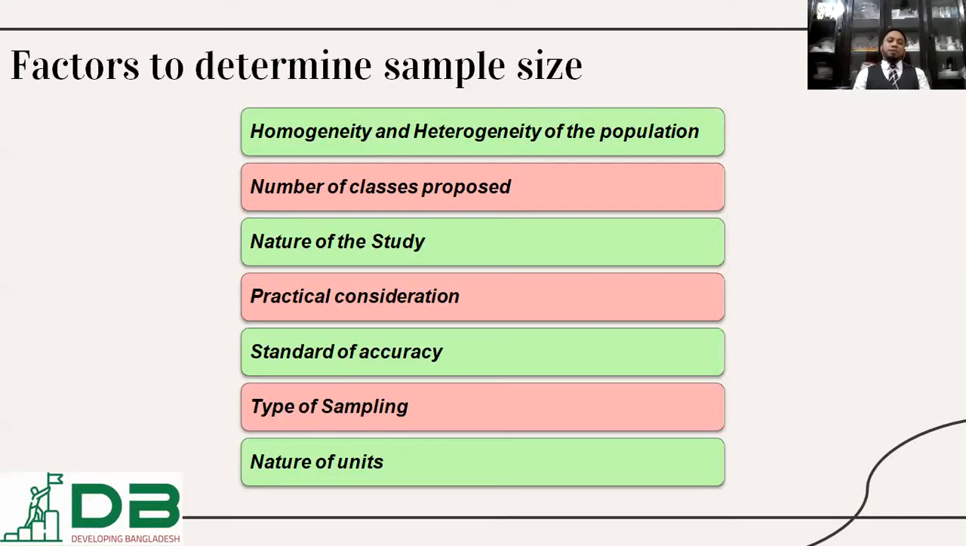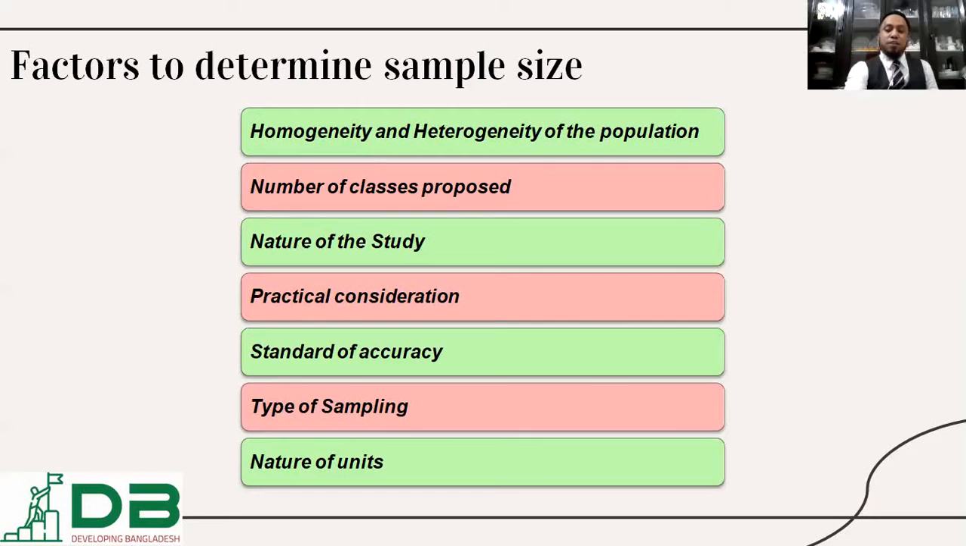If we allow 5% error, then the sample size should be less. If we would like to allow 2% error, then the sample size should be bigger. If we would like to allow only 1% error, the sample size should be much bigger. If we would like to ensure 100% accuracy, then the sample size will be much bigger. Then types of sampling. What types of sampling we selected will determine the number of population, sample size.